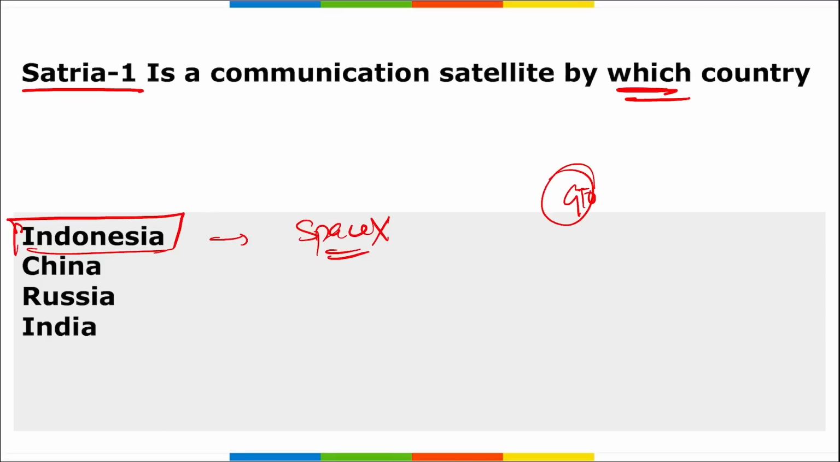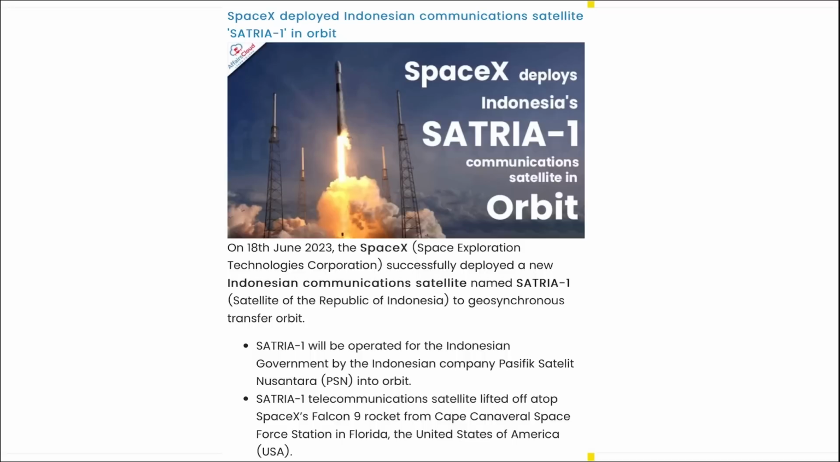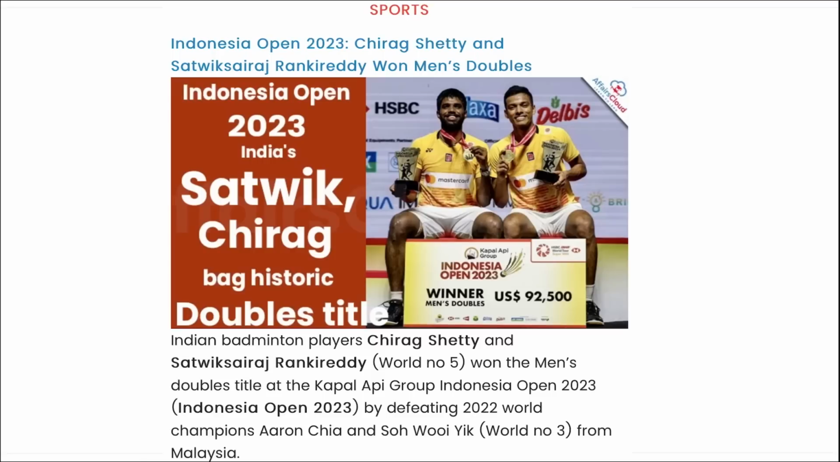Next is, here you can see the SpaceX rocket launched this Satria I. This is the communication satellite of Indonesia.